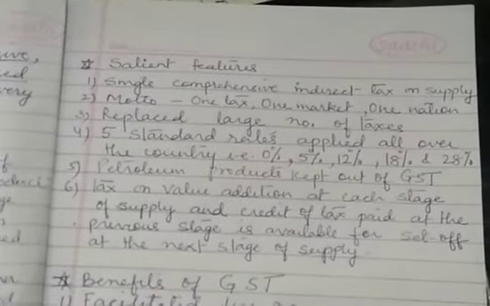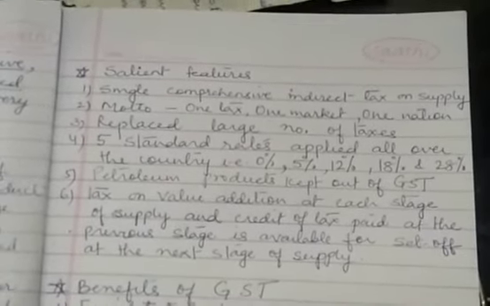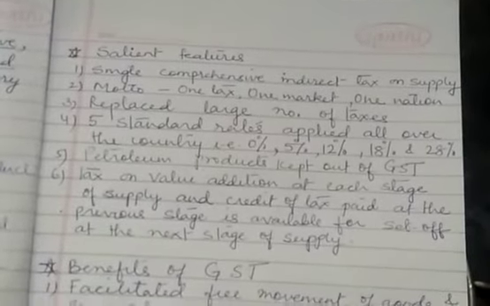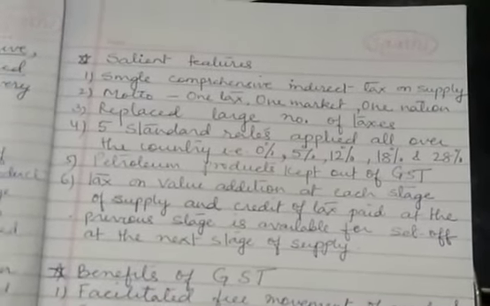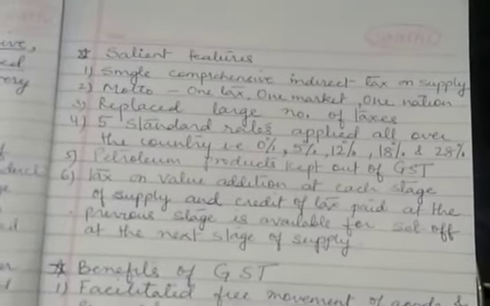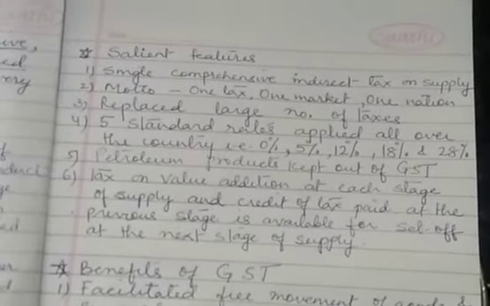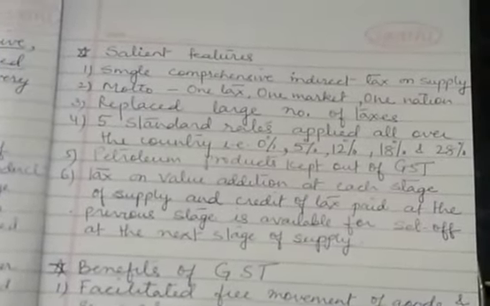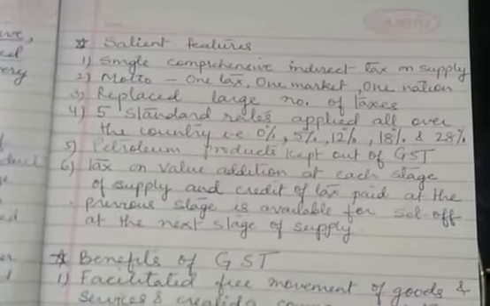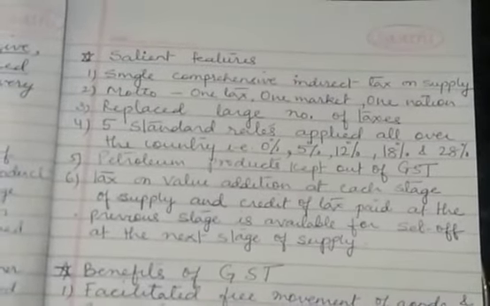Last is tax on value addition at each stage of supply. That means the tax is imposed on the value addition at each stage, and the benefit of the tax paid once at that stage is carried over to the next stage, thus making it very smooth and easy to understand, so that there may not be any overlapping in the tax payment on the various stages of supply of goods and services.